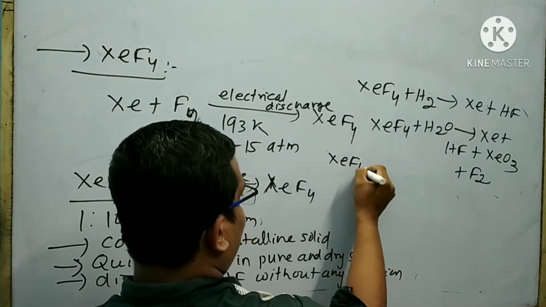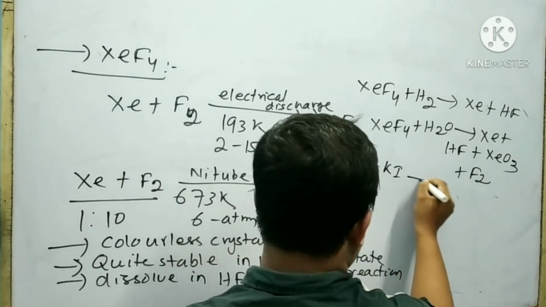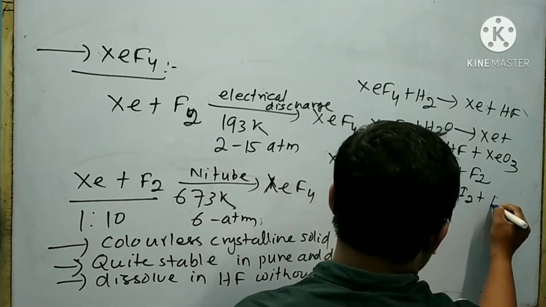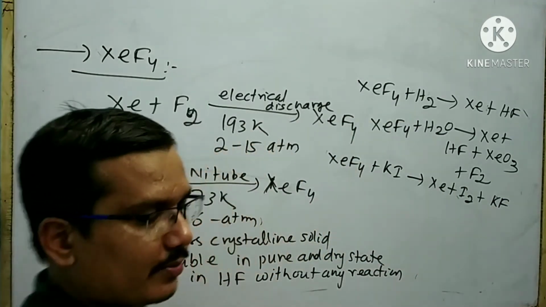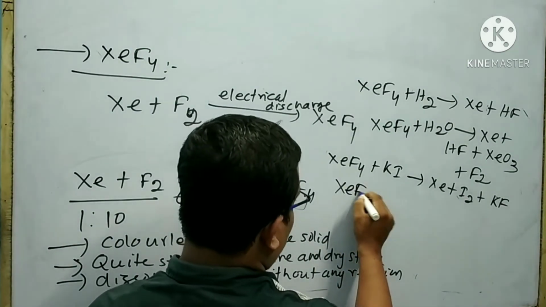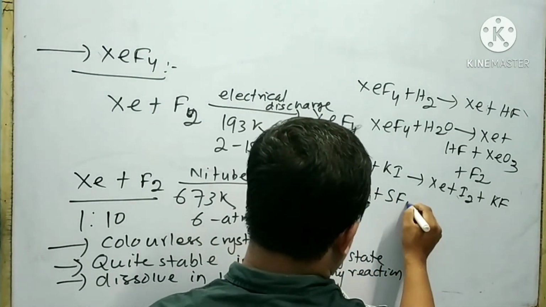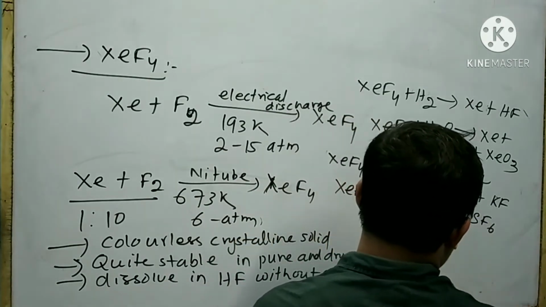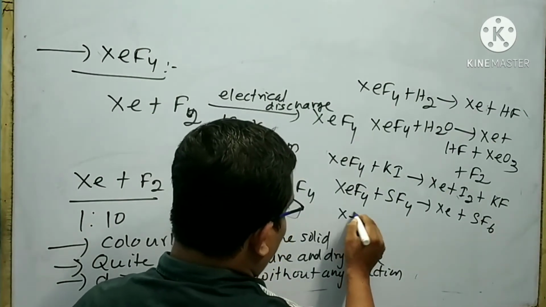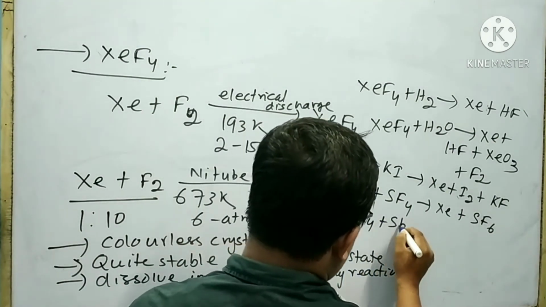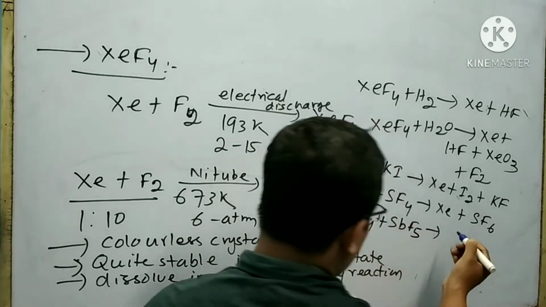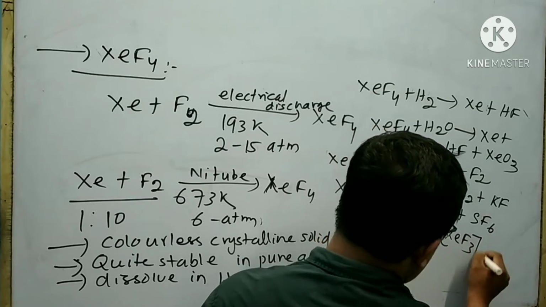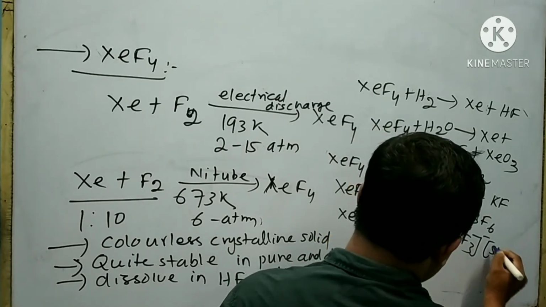When xenon tetrafluoride reacts with KI, then xenon and I2 and KF are formed. Similarly, when xenon tetrafluoride reacts with SF4, then xenon and SF6 are formed. Similarly, when xenon tetrafluoride reacts with SbF5, then a complex compound is formed. This is the complex compound.